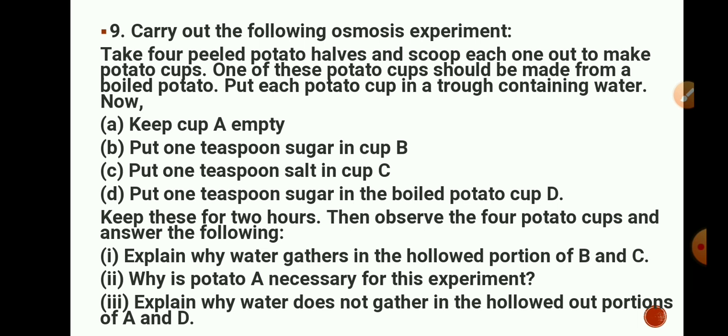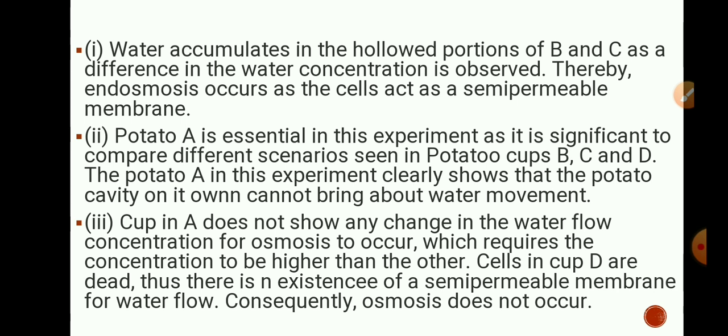What is the answer? Water accumulates in the hollowed portions of B and C as a difference in the water concentration is observed. Thereby endosmosis occurs as the cells act as a semi-permeable membrane. See, the cells of potato have a plasma membrane, and as we know, whenever there is a difference in concentration of water, water will move from high concentration to low concentration.